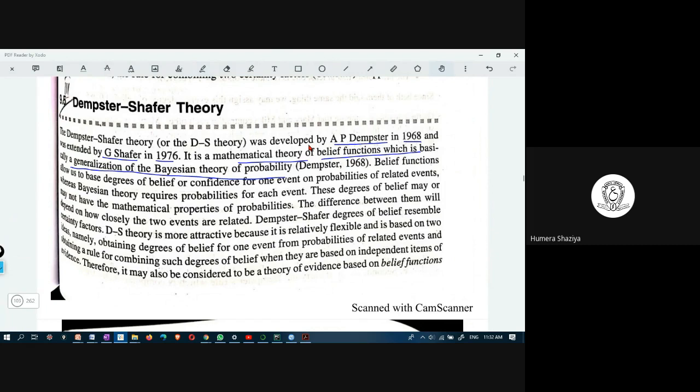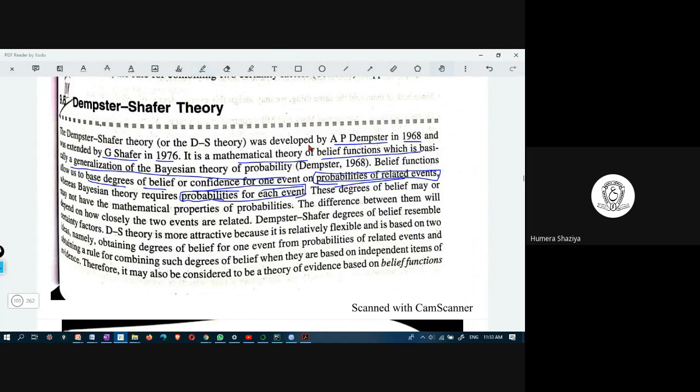Belief functions allow us to base degrees of belief or confidence for one event on probabilities of related events, whereas Bayesian theory requires probabilities for each event.